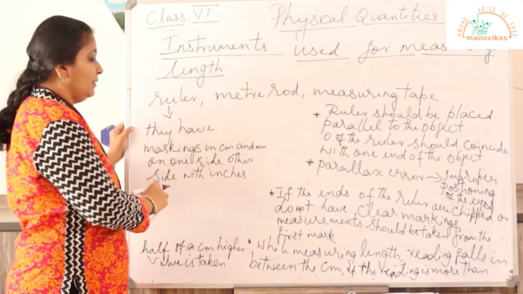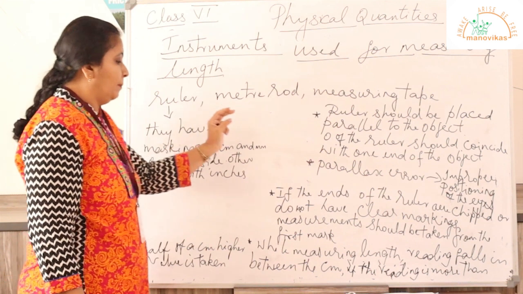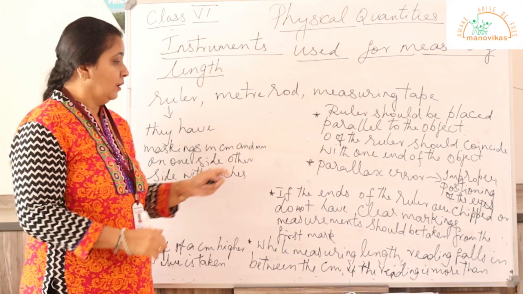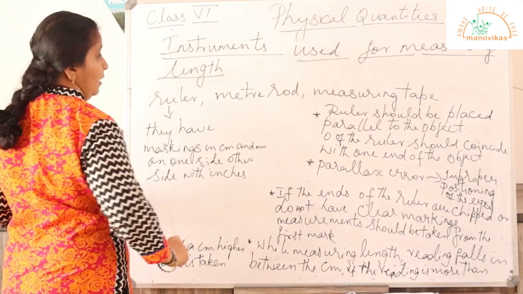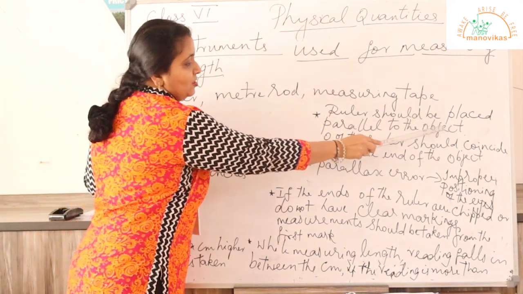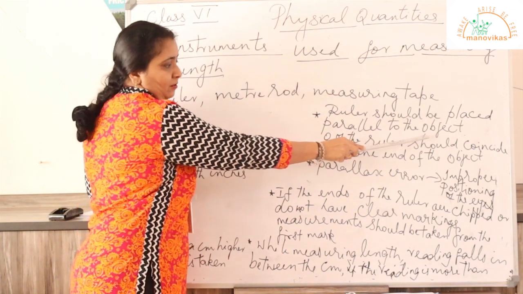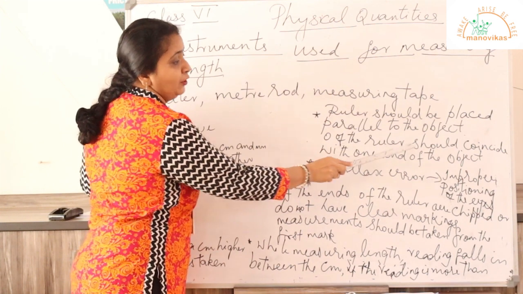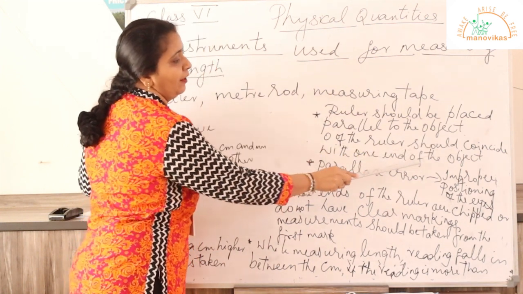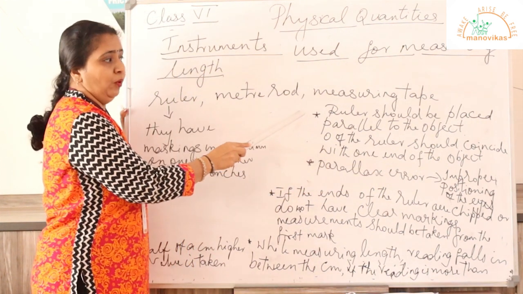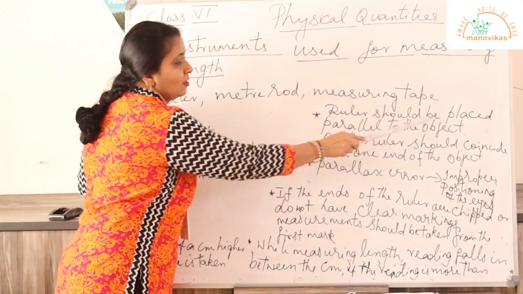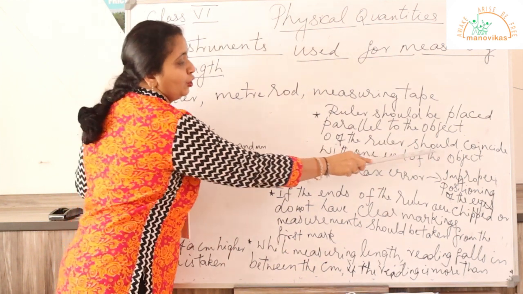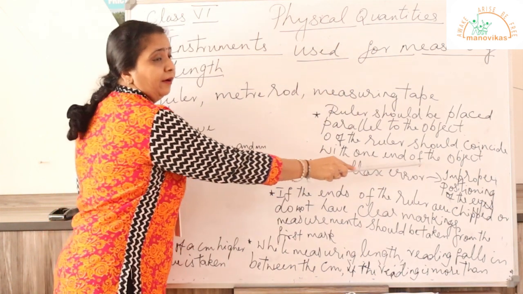Now, let us see what are the precautions to be followed before using a ruler. So the first rule is the ruler should be placed parallel to the object. Zero marking of the ruler should coincide with one end of the object.